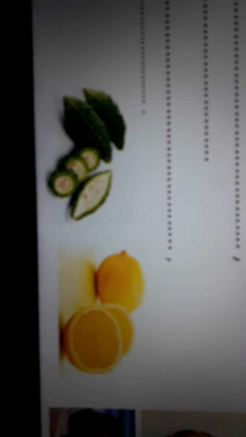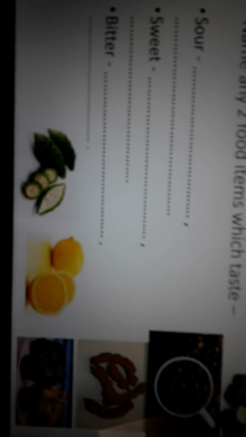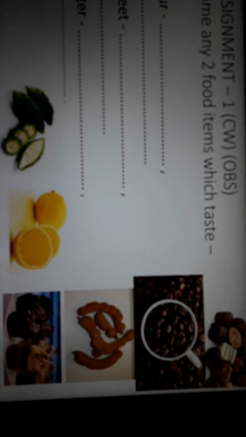Tamarind means imli. Then these are cookies, lemon, bitter gourd. From this you can pick and name any two food items which taste sour, sweet, bitter. You can write something of your own also. These pictures are just to help you.